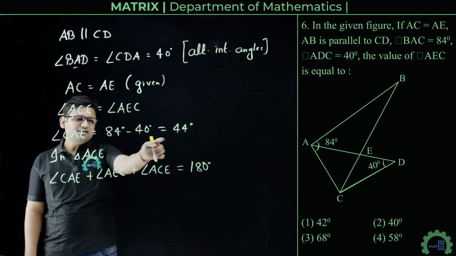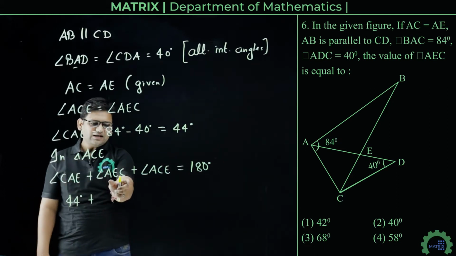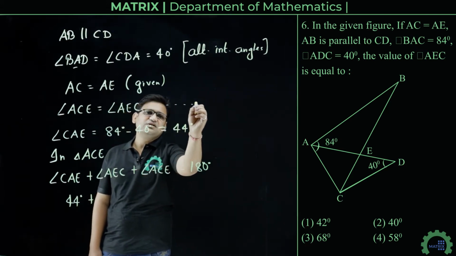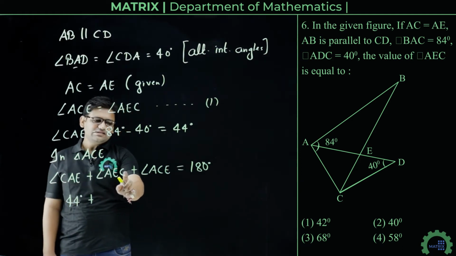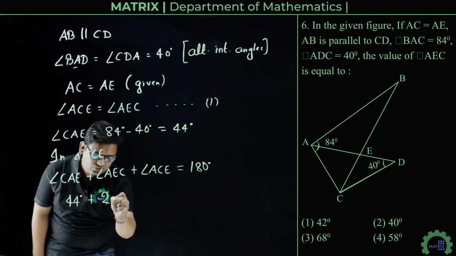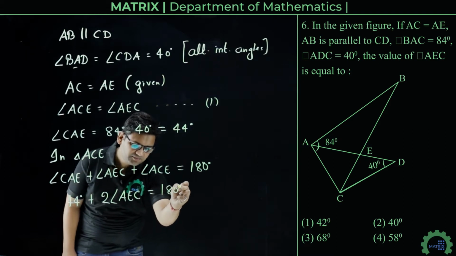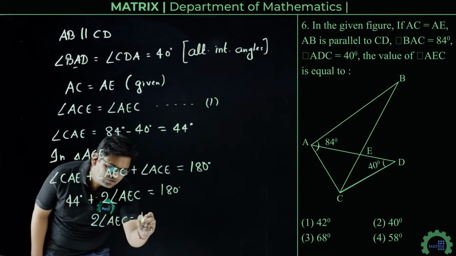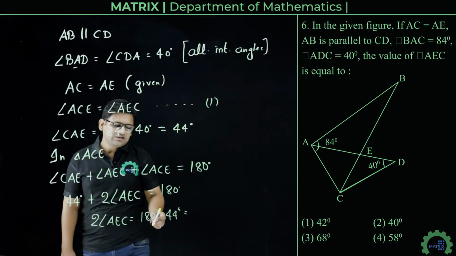Now angle CAE is 44 degree, so this is 44 degree plus angle AEC plus angle ACE, where angle ACE equals angle AEC from equation first. So angle AEC plus angle ACE is 2 times angle AEC, that will be equal to 180 minus 44, that is 136 degree.